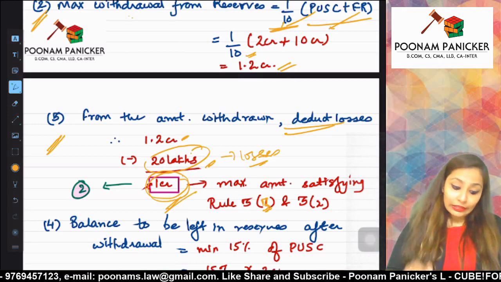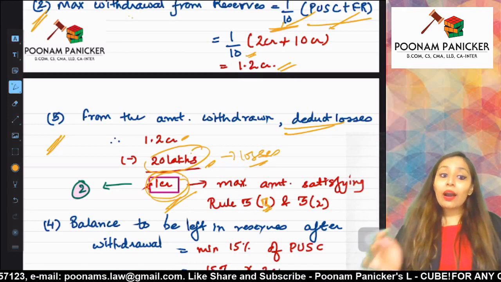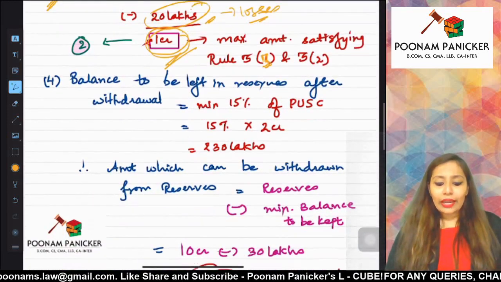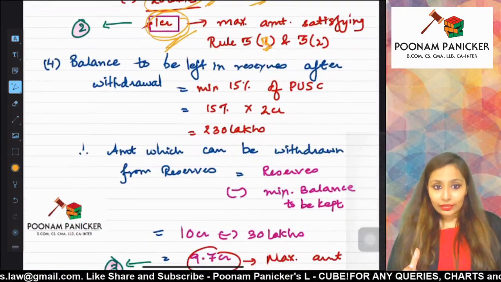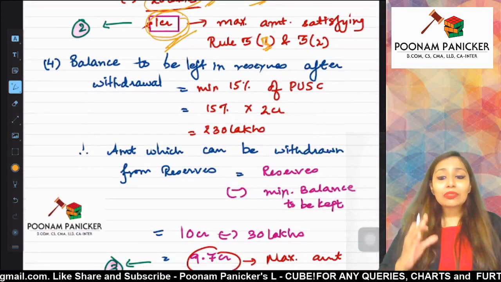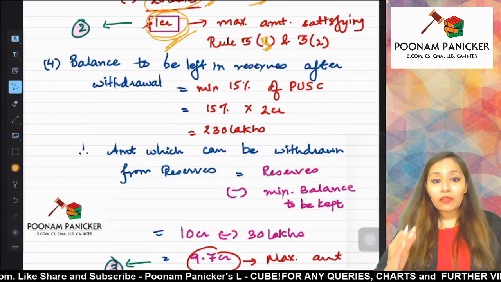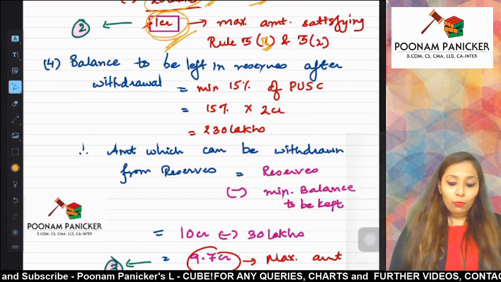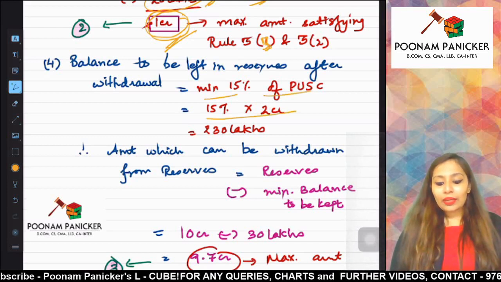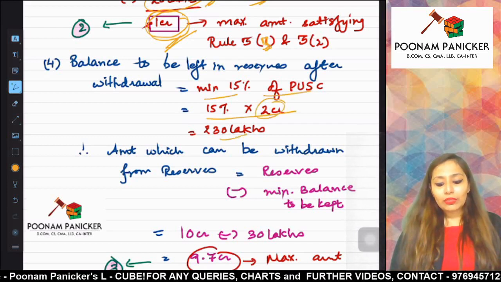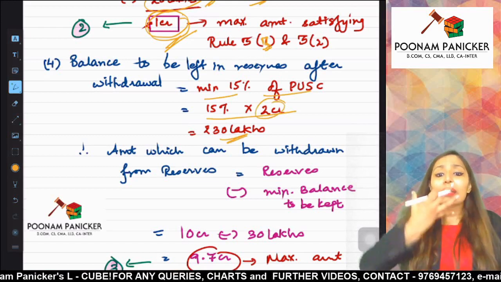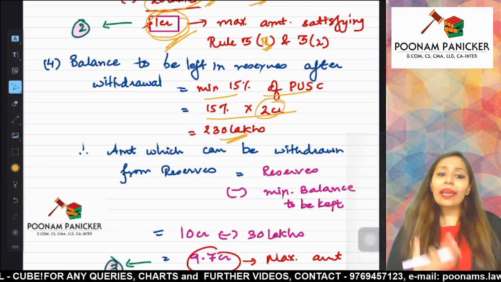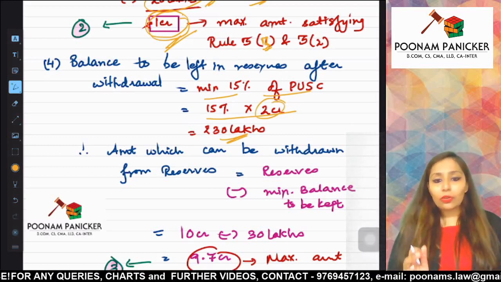Fine. Now the third figure is going to be as per the calculation of sub rule 4. Sub rule 4 said that the balance which has to be left in the reserves after the withdrawal has to be minimum 15% of the paid up share capital. What is 15% of the paid up share capital? It is 15% of 2 crores, which is 30 lakhs. This is the minimum which should be remaining in the reserves after whatever amount you have withdrawn.